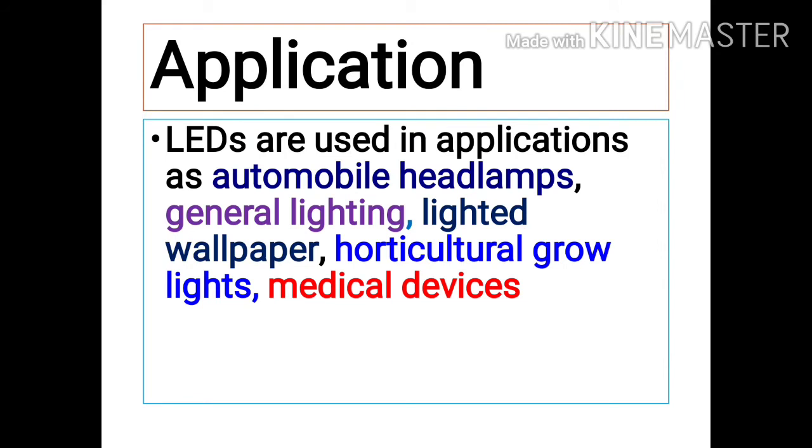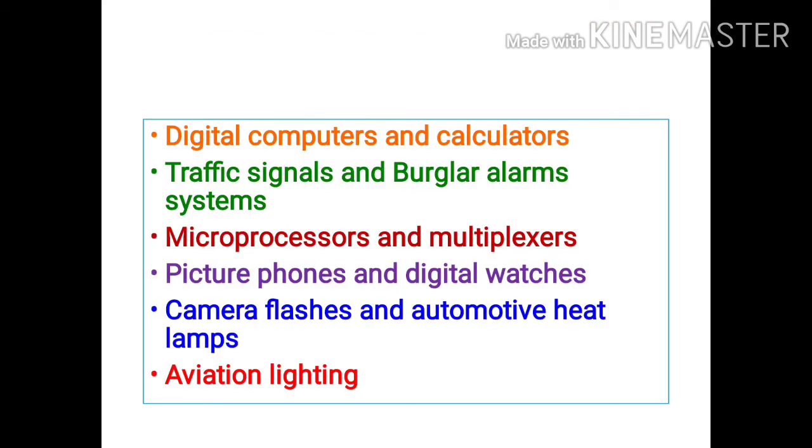So there are various applications of LEDs. For example, automobile headlamps, general purpose lightings, lighted wallpapers, horticulture grow lights, and medical devices also use LEDs. So these are the various applications, and the next application is digital computers and calculators. In digital computers and calculators, these LEDs are used. Traffic signals and burglar alarms also use LEDs. In burglar alarm, infrared LEDs are used.